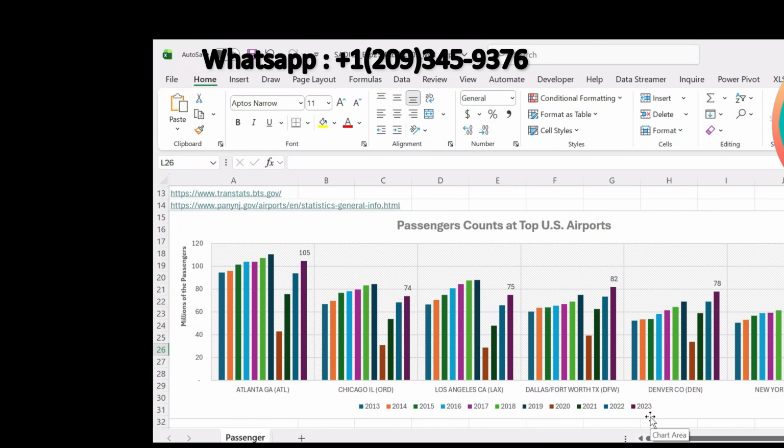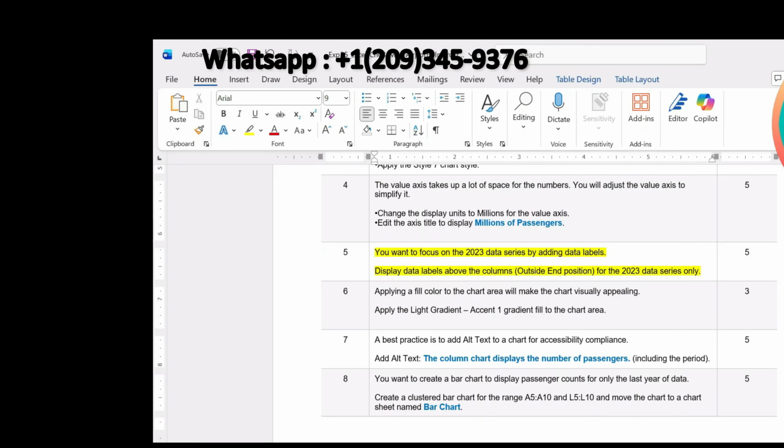We were not supposed to add the data labels to all of the series. We were only supposed to add the data labels to 2023 data series. So I selected 2023 data series. Then I added the data labels. Okay, that is all about step number 5.